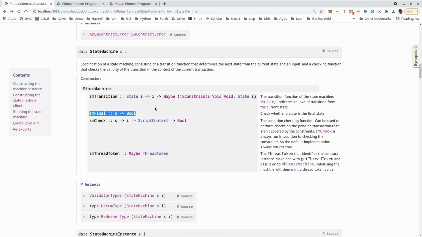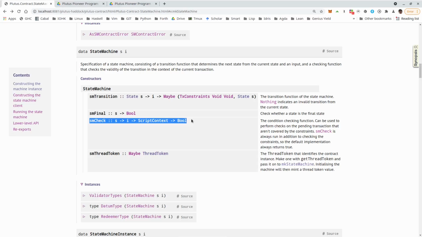And then this output that normally gets produced, so we normally consume the UTXO representing the old state and produce a new output representing the new state. But if this new state is final, then we don't. So then we don't produce a new UTXO. So basically the machine ends there, it stops. So that's this SM final. SM check is very similar to this transition function, except it doesn't have the value.